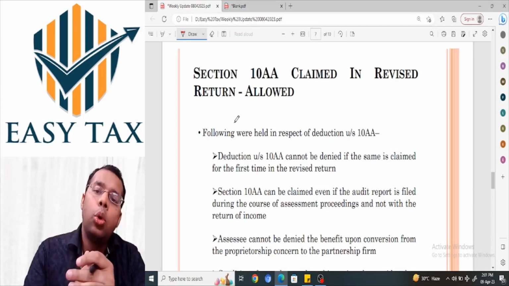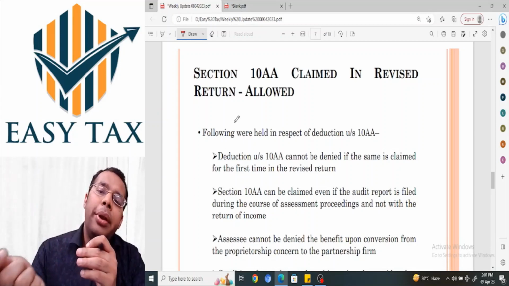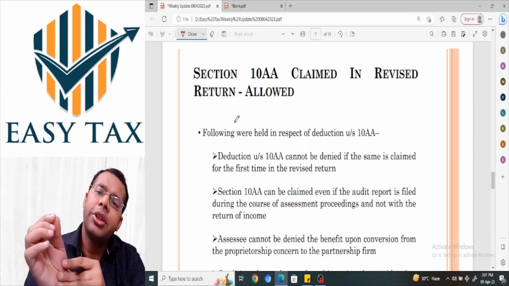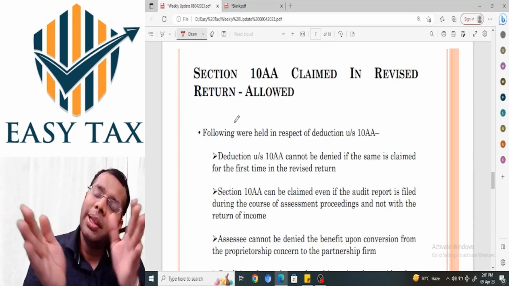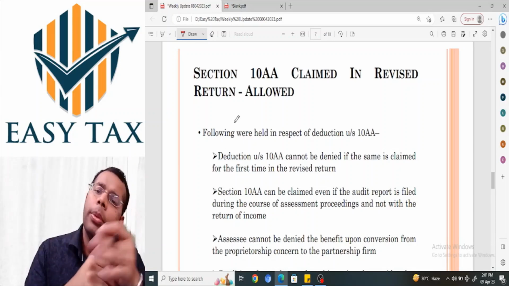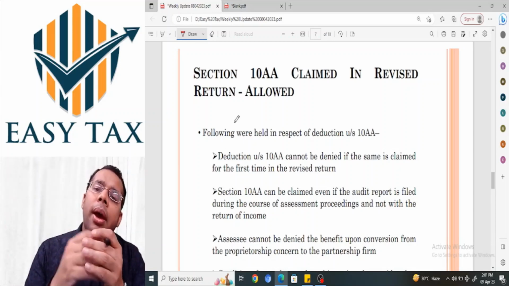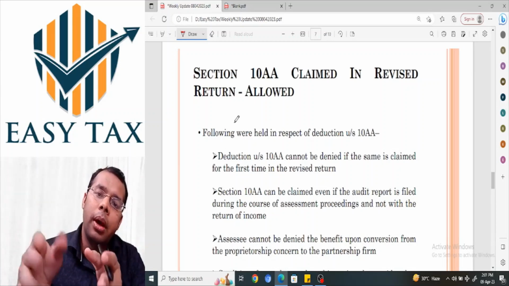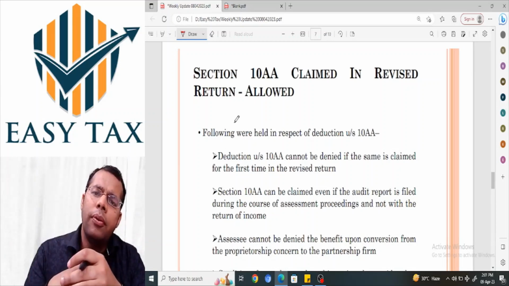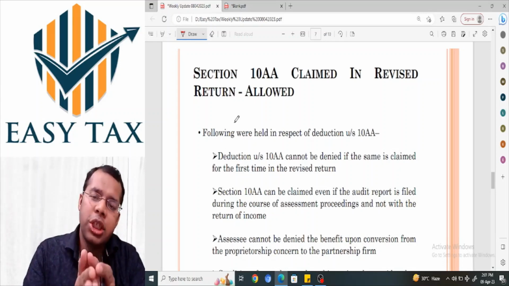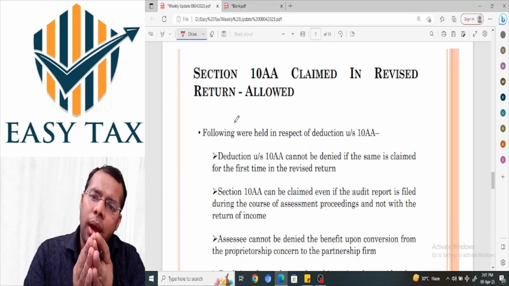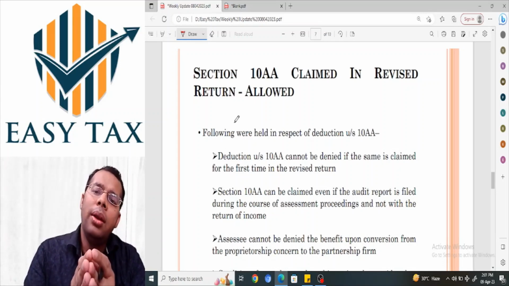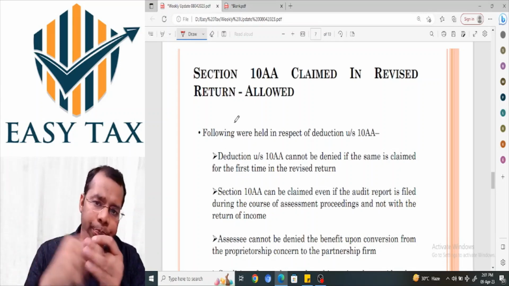Now by the Finance Act 2023, there is an amendment to section 10AA which provides that the deduction shall be allowed only if it is claimed in the original return. But that amendment is applicable prospectively, and this case was for an assessment year before 24-25. So there was no such provision in section 10AA, and therefore 10AA can be allowed even if the claim is made in the revised return.